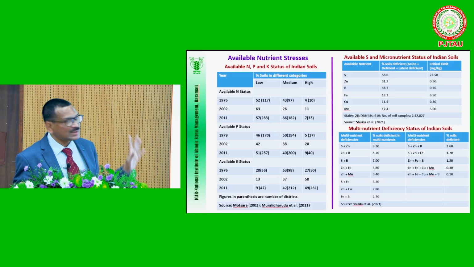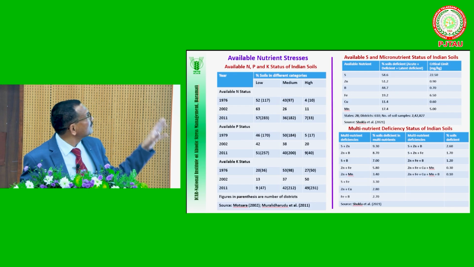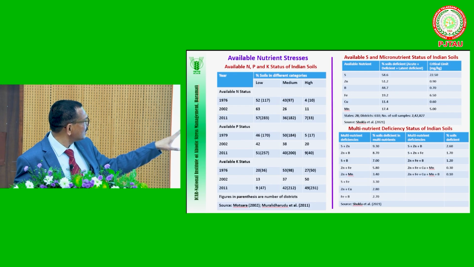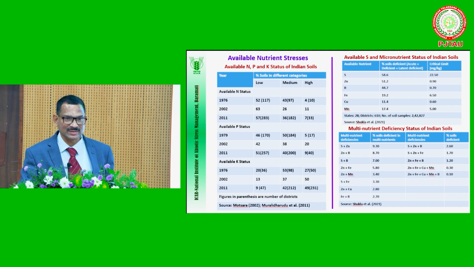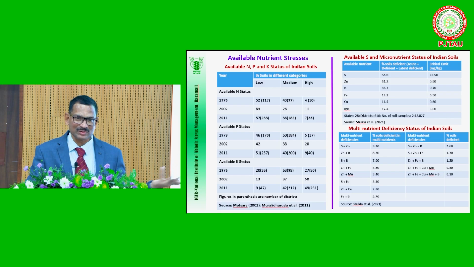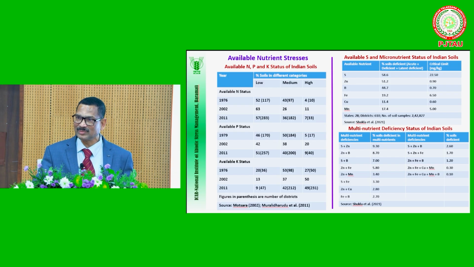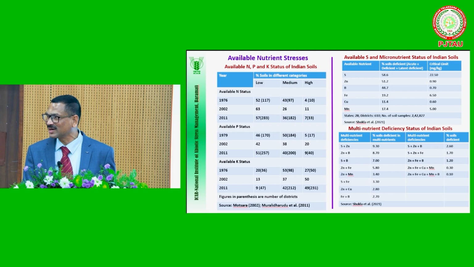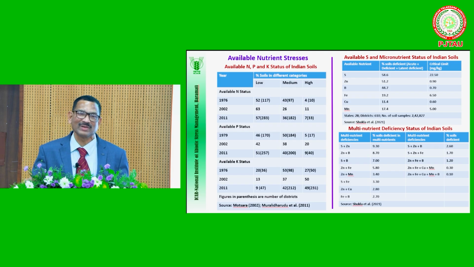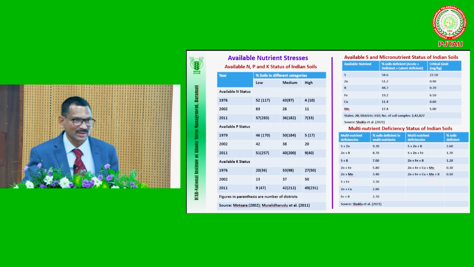If we go to the available nutrient status, I have given the trend also. First, that map was developed in 1976 at IARI by Subbiah and Asija. Just now Dr. Ganesh mentioned Subbiah sir also. He worked on soil fertility evaluation and developed the available nitrogen method, Subbiah and Asija, which is unique to India. It is not followed by any other foreign country and was not developed by foreigners. It is completely our contribution.